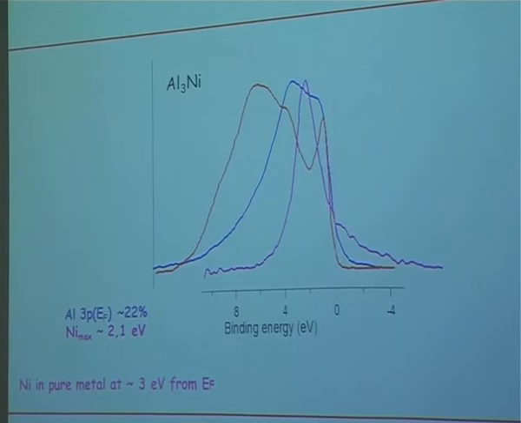Another example, aluminum 3 nickel, which is completely different from the previous one, although the formula is almost the same. Here, there is a very, very important interaction between nickel and aluminum S states. You see that there is a part which is completely repelled towards the edge, and also there is interaction between nickel states and aluminum 3p states.